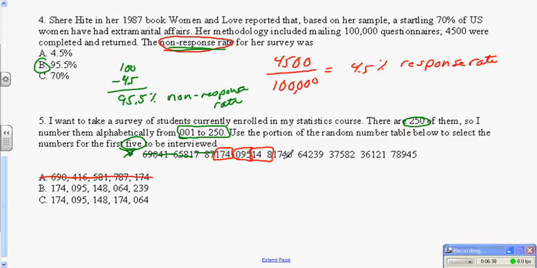174. 174 is in the range, but we already used 174. We don't want to duplicate. So that one does not count because we've already used it. So 174 is out. Then we have 064. That's our next one. 239 is our next one. That's all we wanted, the first 5.